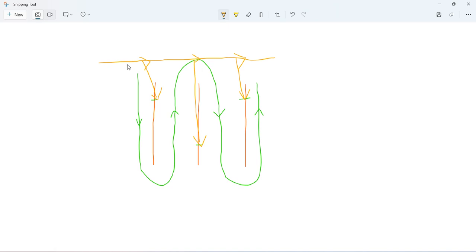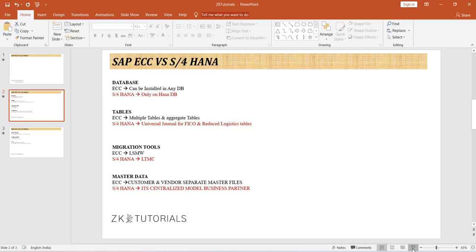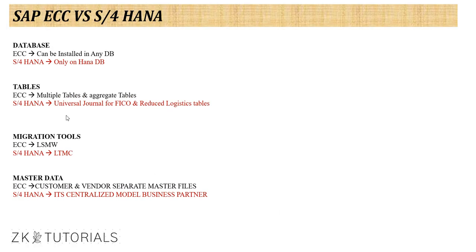Because the tables and all other things are constructed based on this. Yes, we can see that. When we go into the session, we can see that particular thing in the table also, for your better understanding. Right, so now coming back. The table is clear now. We have a lot of unwanted tables in ECC, so we have restricted the maximum number of tables in S4HANA to improve speed and performance.